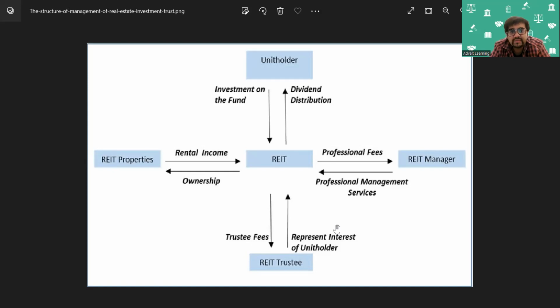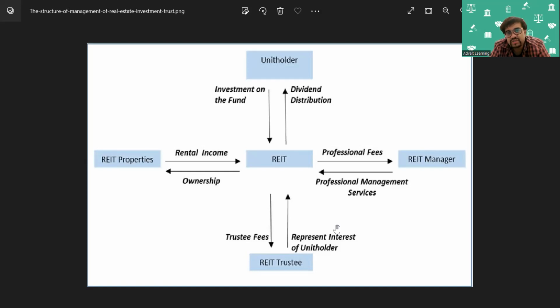As far as REIT properties are concerned, very interesting to know what this fund does. They will invest the amount collected from unit holders into REIT properties, real estate investment trust properties. So they will have a stake or ownership in the REIT properties, and of course, through those properties, rental income is derived.